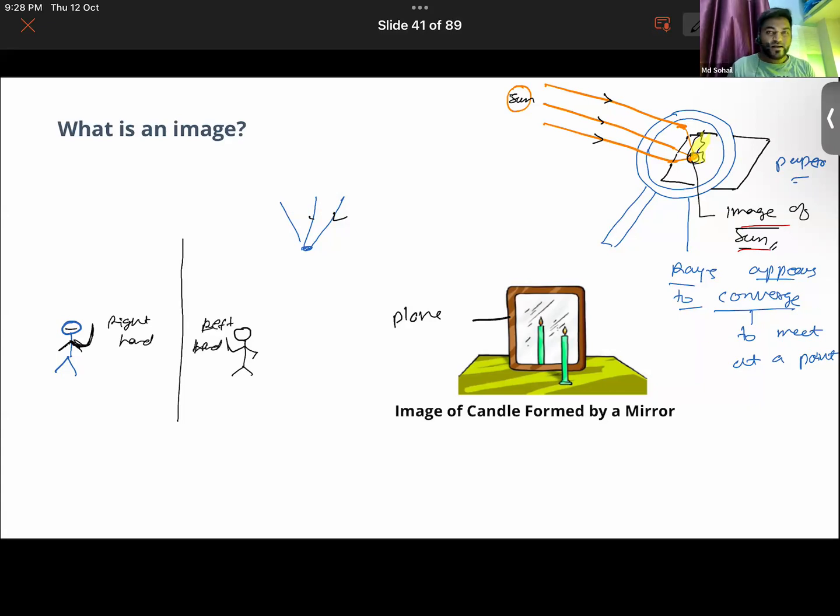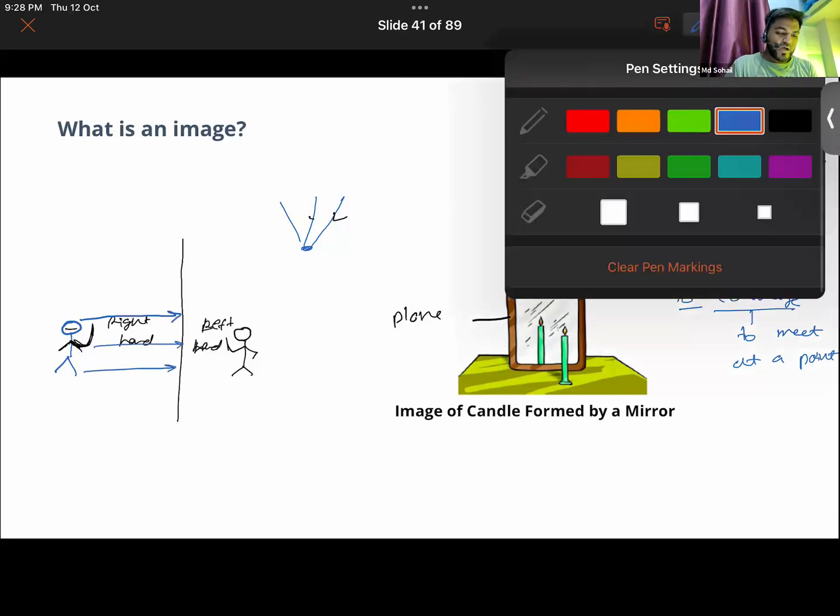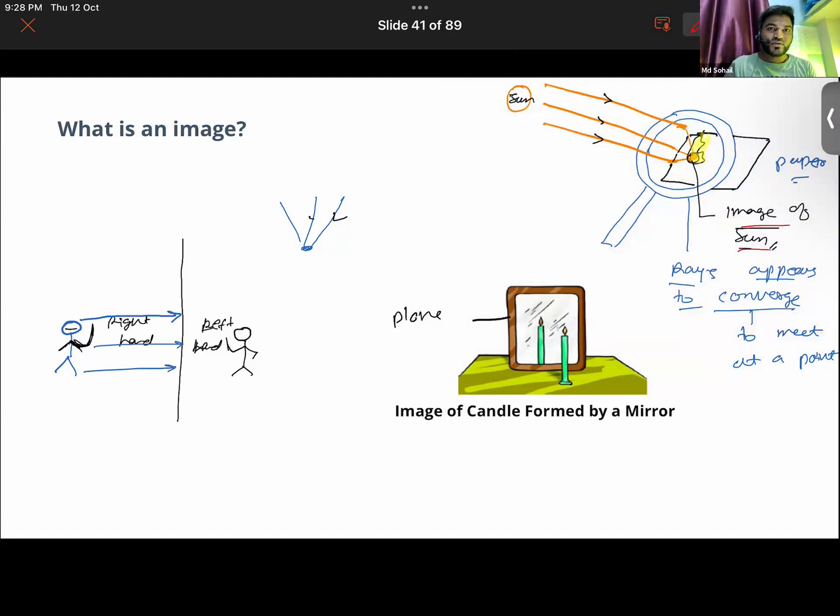Now again, in the case of this mirror as well, are the rays coming from this person and falling on the plane mirror? You know how an image is formed? When do we get to see an image? What are the criteria required for formation of an image? There has to be some source of light. If you are in a dark room and I have placed mirrors on all the four walls, will you be able to see your image in the plane mirror? Obviously no, because for formation of an image there has to be a source of light, right?